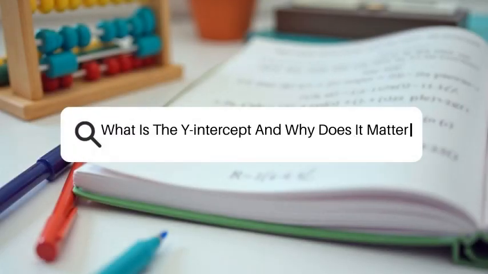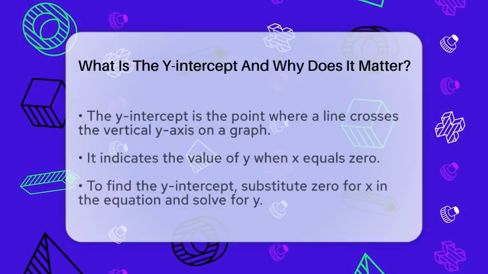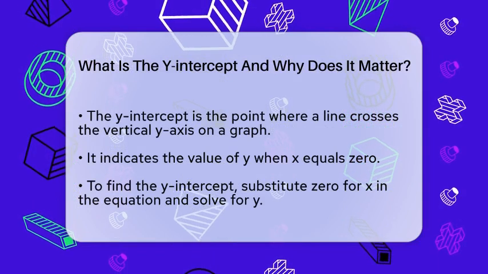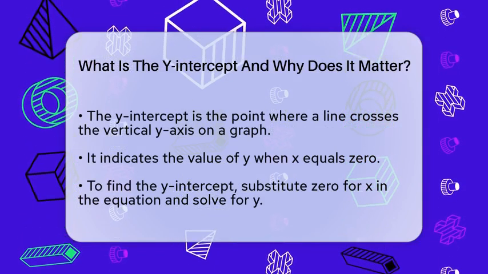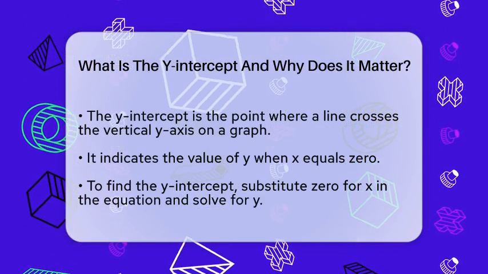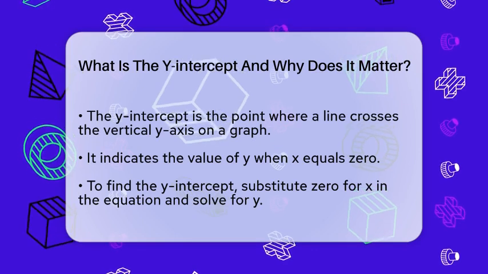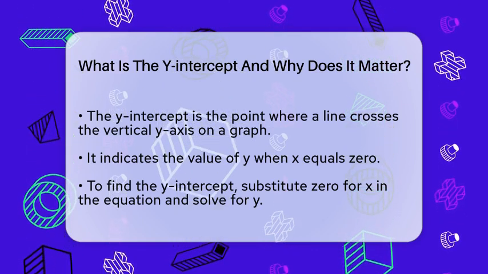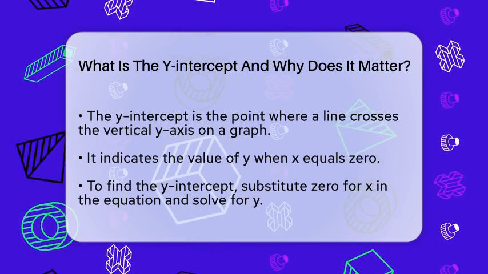What is the y-intercept and why does it matter? Imagine you are looking at a graph and trying to figure out where the line begins on the vertical line. That starting point is called the y-intercept. It is the spot where the graph crosses the y-axis, which is the vertical line on a coordinate plane. This point tells us the value of y when x equals 0.